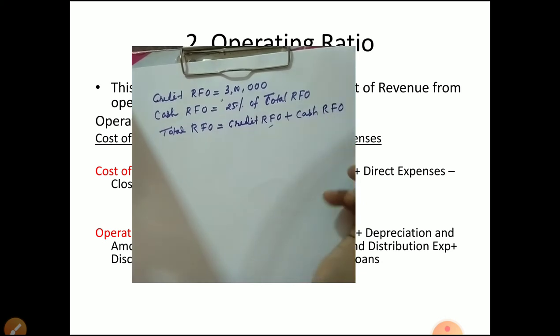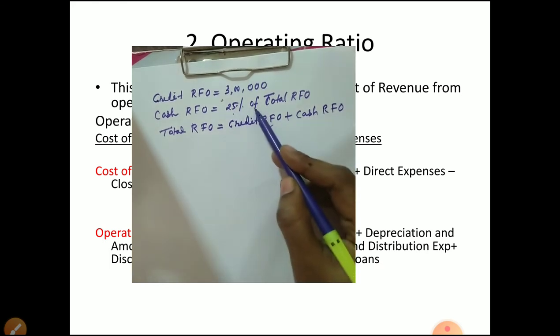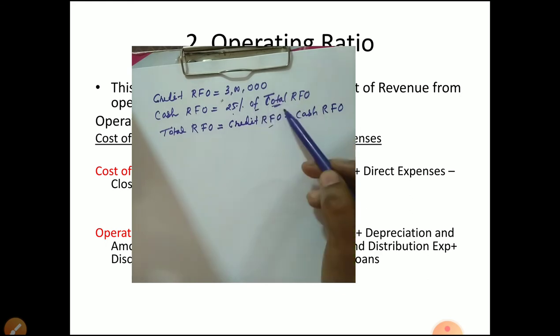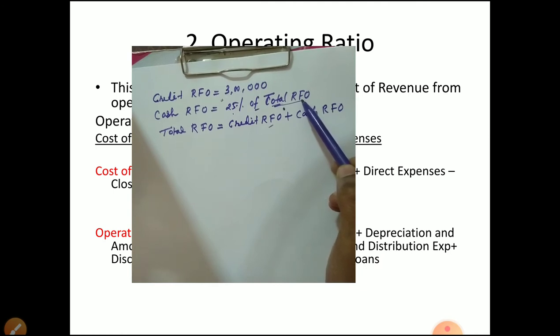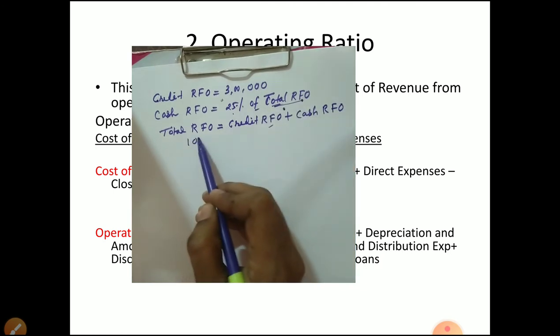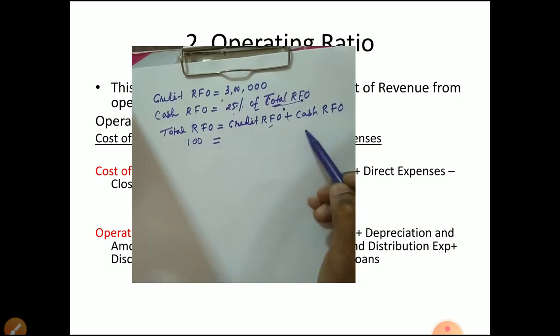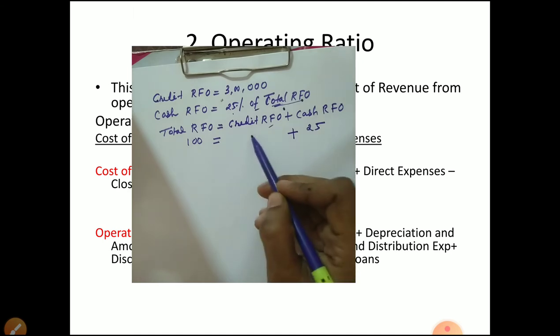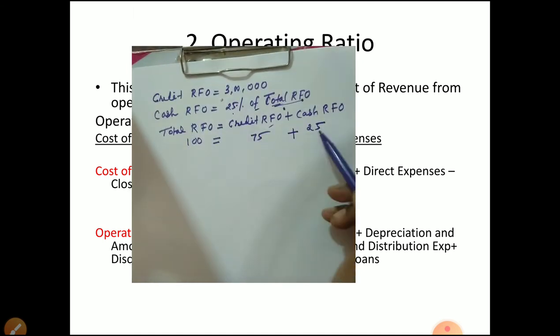So what they are saying is cash RFO is 25% of total RFO. Like cost plus profit is equal to sales, so total we take as 100. Cash they are saying is 25, so credit will be 75. 75 plus 25 is 100.